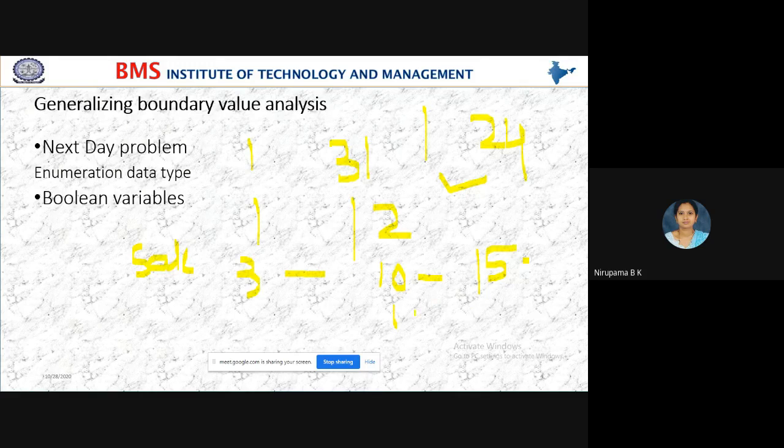So that's why I am taking a boundary value range from 1 to 15. The minimum range is 1 and the maximum range is 15. So the boundary value of a single salesperson is 1 as the minimum and 15 as the maximum. Yes, understood?